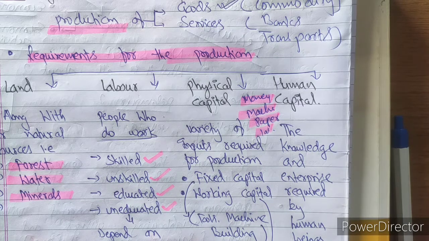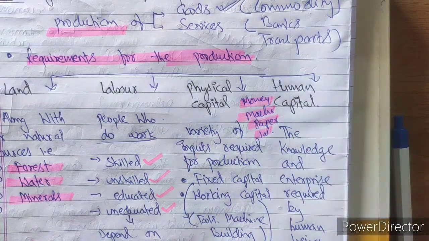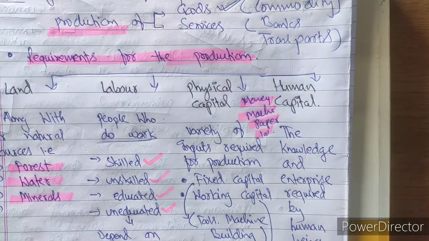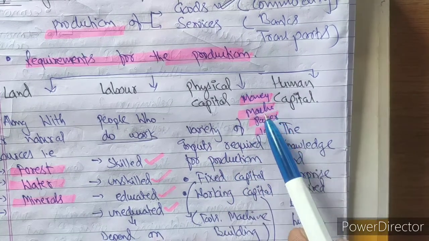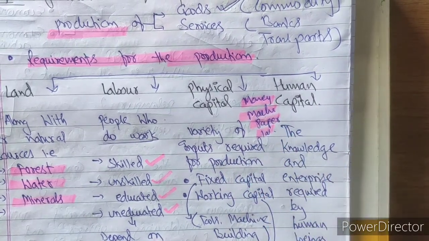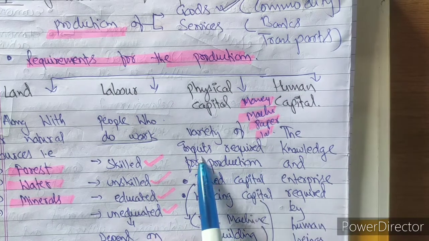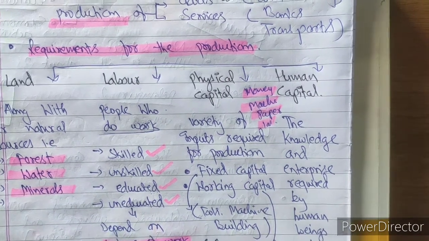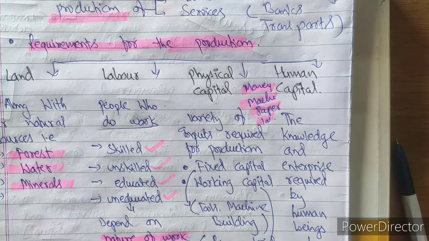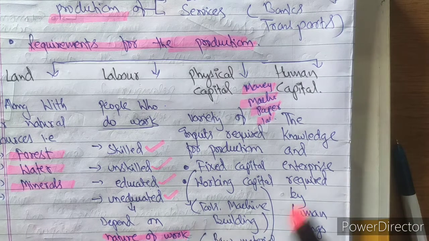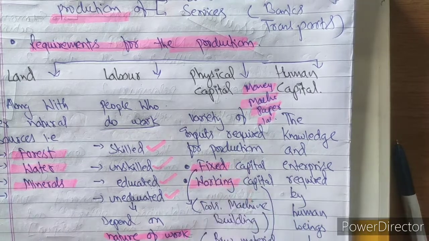Capital is divided into two parts, physical capital and human capital. Now what is physical capital? Physical capital means money, machines, tools, equipment. There is a variety of inputs required in production, and physical capital has two parts. They are fixed capital and working capital. Now again you must have a confusion. What is this fixed capital and working capital?